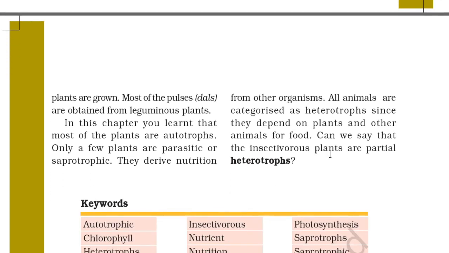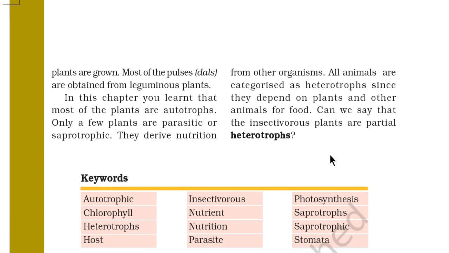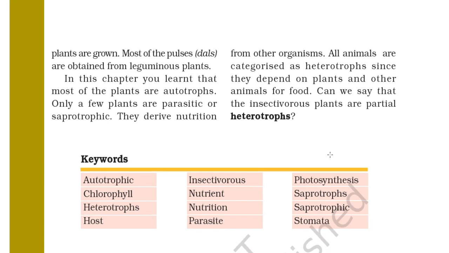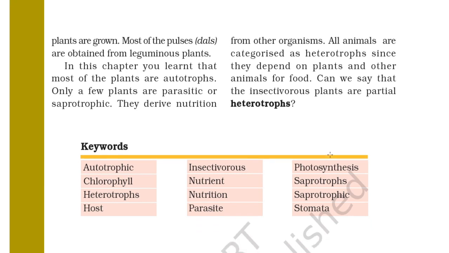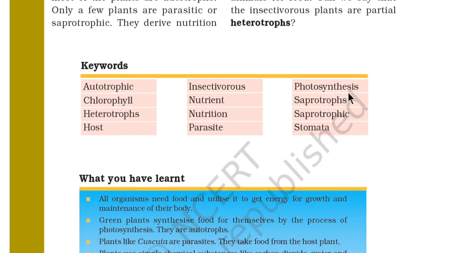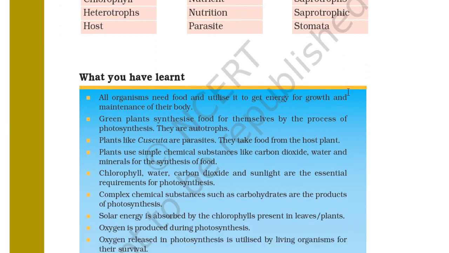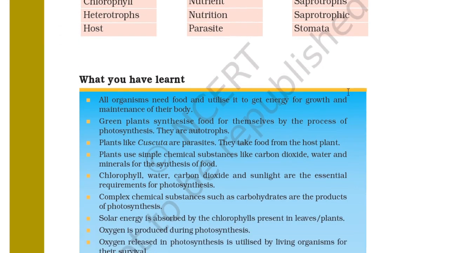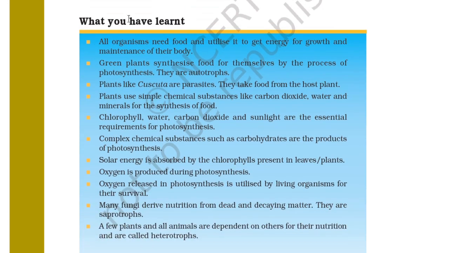In this chapter, you learned that most of the plants are autotrophs. Only a few plants are parasitic in nature or saprotrophic. They derive nutrition from other organisms. All animals are categorized as heterotrophs since they depend on plants and other animals for food. Can we say that insectivorous plants are partial heterotrophs? Yes. So we have learned this in a nutshell. These are the keywords, and we will see in a nutshell what we have learned.